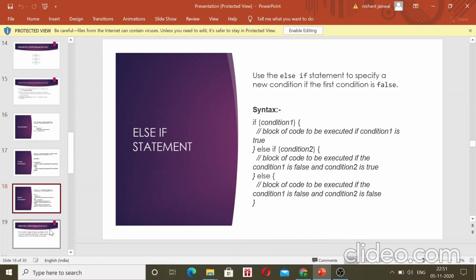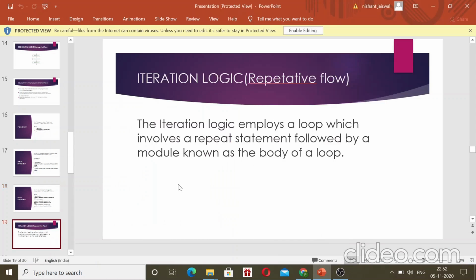Now let us see. Now iteration logic. This is also known as repetitive flow. The iteration logic employs a loop which involves a repeat statement followed by a module known as the body of a loop. So it iterates a code more than one time, 0 times, or 100 times.